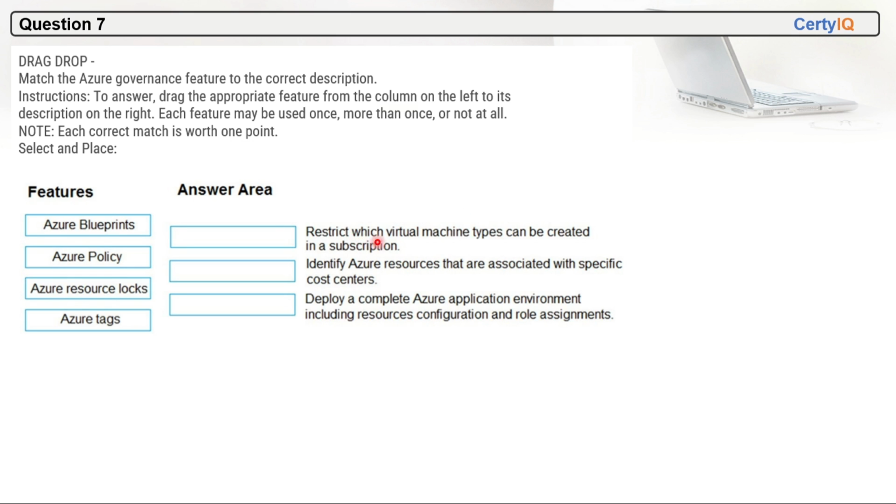The first one is saying restrict which virtual machine type can be created in a subscription. So we can apply Azure Policy in that case. Azure Policy will restrict which virtual machine type can be created in a subscription.